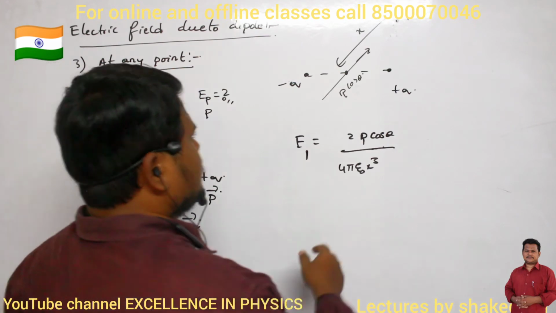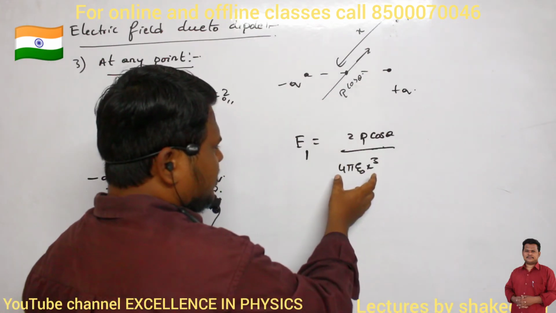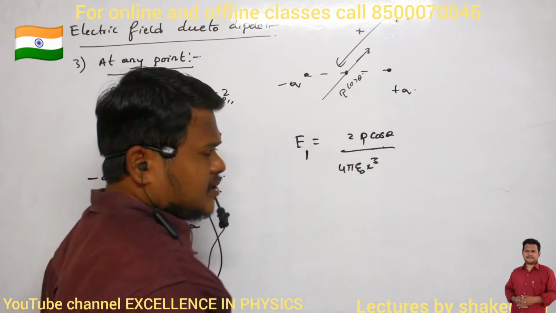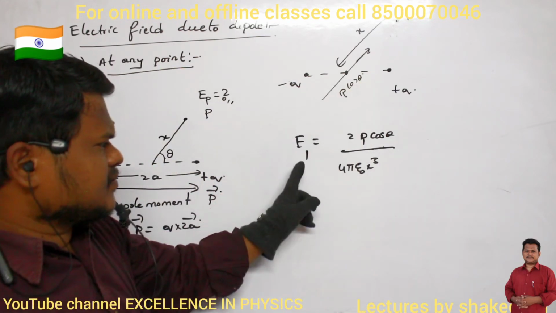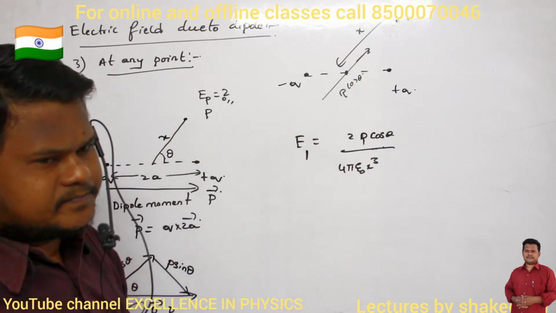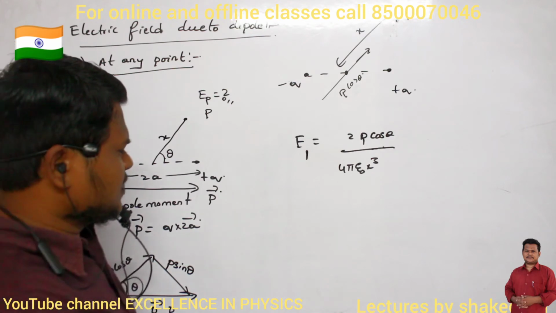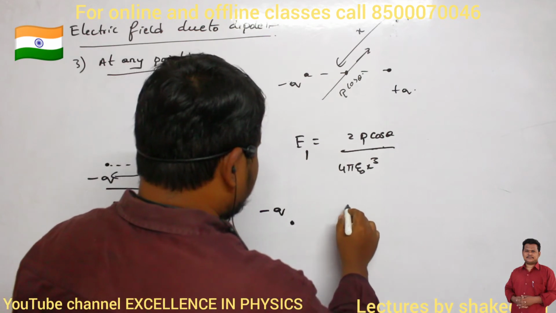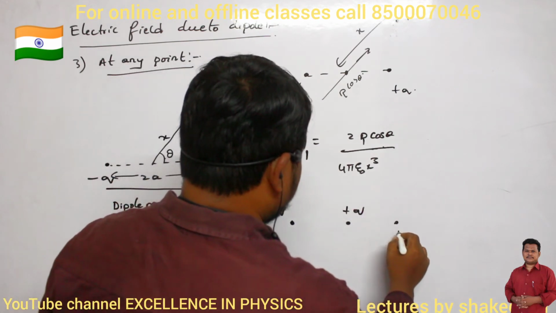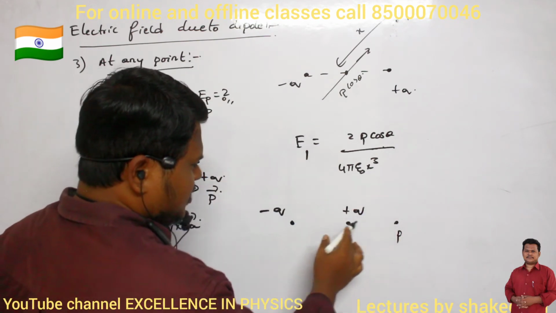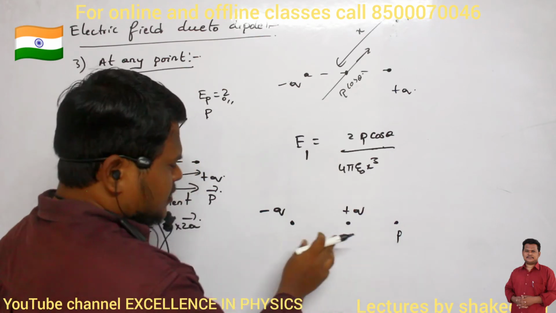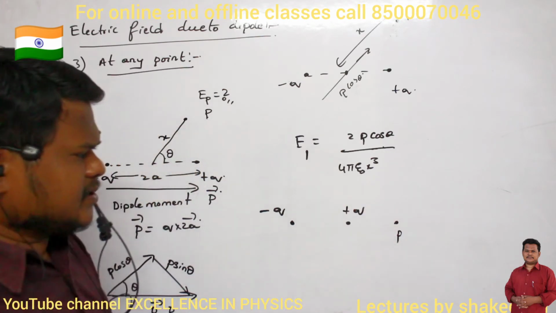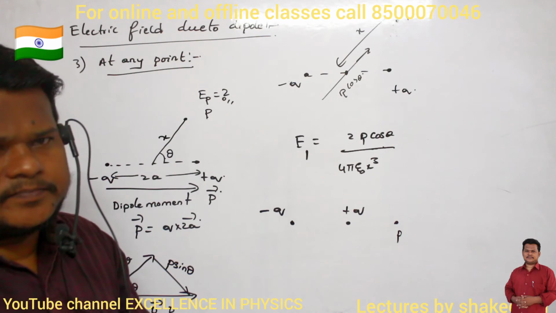Okay. Now, what will be the direction of the electric field because of this P cos theta? Can you see? What will be the direction of this electric field at that point? Previously, we have studied, no? For example, if it is a negative charge, if it is a positive charge, here I have point P. Then this point is present on the axial line, no? When point P is present on the axial line, what is the direction of electric field?